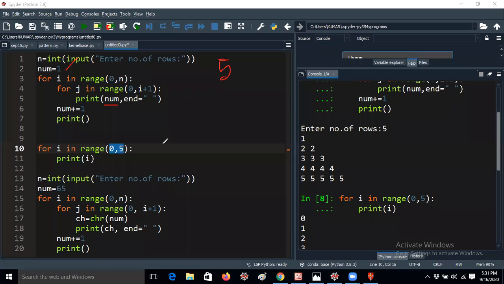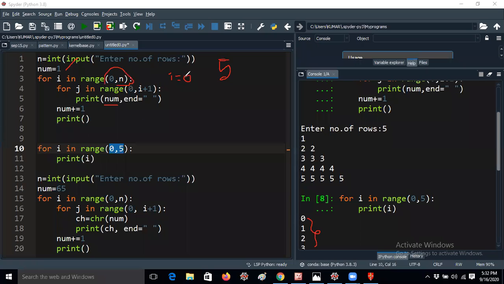Okay, so let me complete now. For i in range of 0 comma 5, that means now I will iterate from 0 to 4. 0 to 5 in the sense 0 to 4, as I mentioned just now. So now the i value is 0.